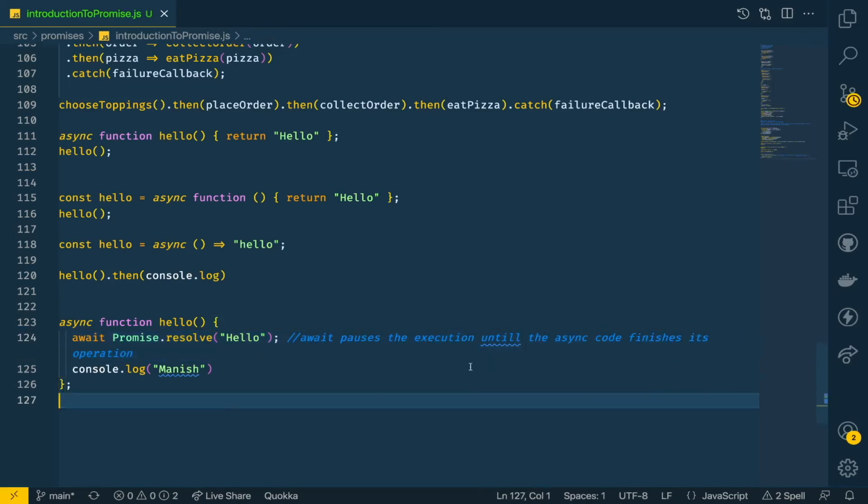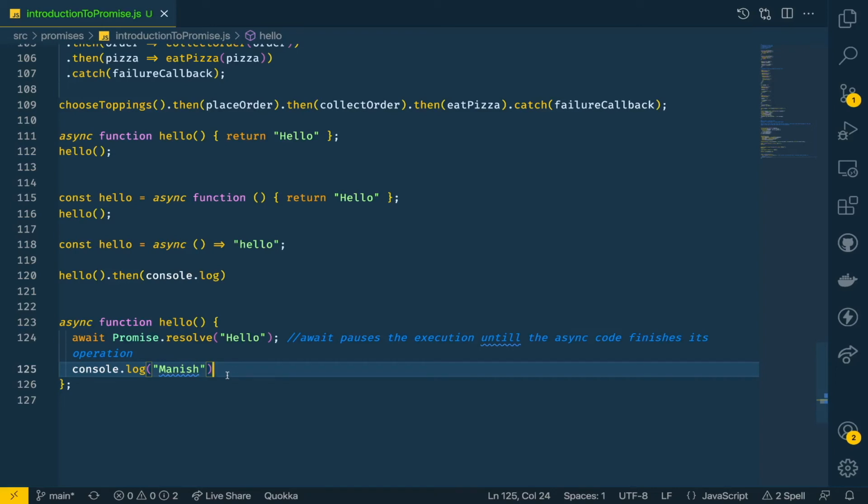So it will pause till this promise.resolve gets resolved and it gets the value, then only it will go to the next line. If you compare with normal synchronous code, what happens? Once this line gets executed completely, then only will it execute the next line. That's what happens in synchronous code, right? So async await is a construct which helps us in writing asynchronous code in a synchronous manner.